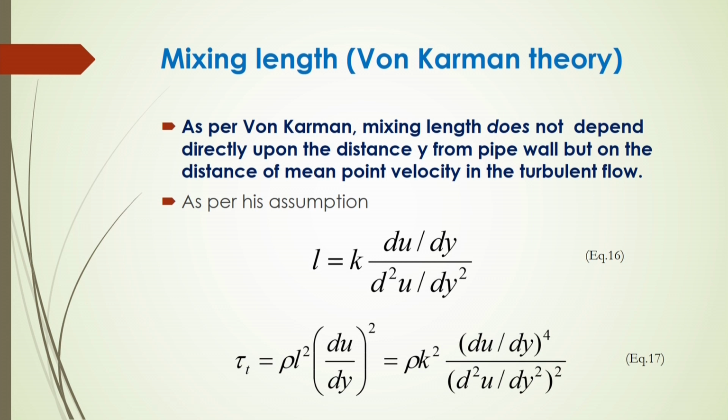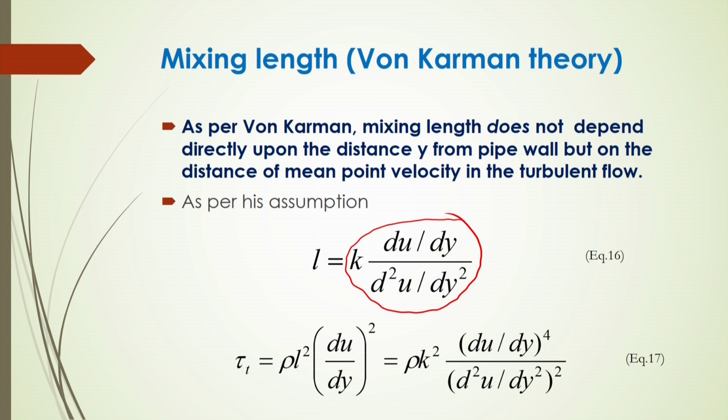But in this case von Karman and his team said that it will also not be a function of y, but depends on the mean point velocity in the turbulent flow. As per his assumption, L should be equal to k into du by dy divided by d2u by dy square.